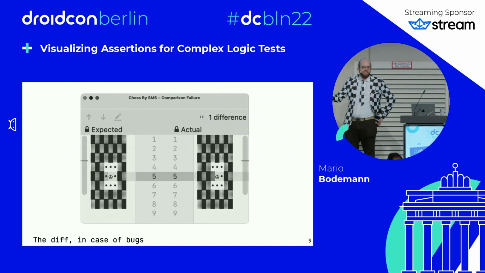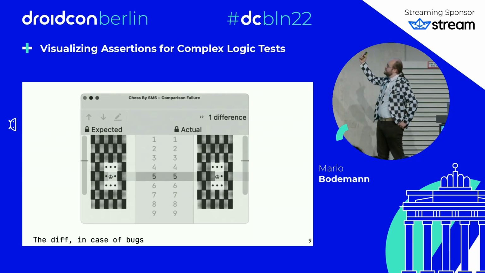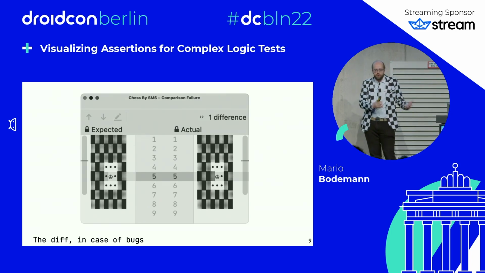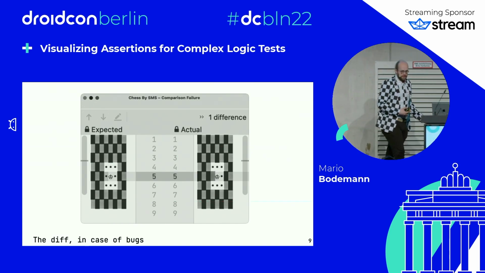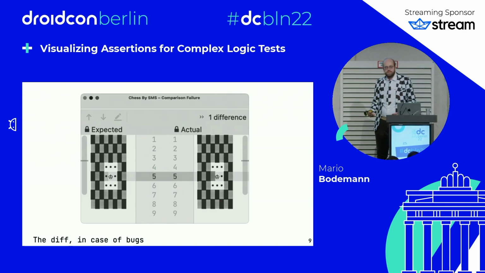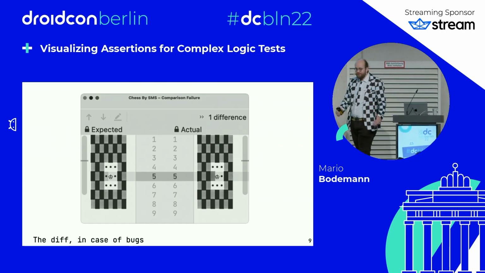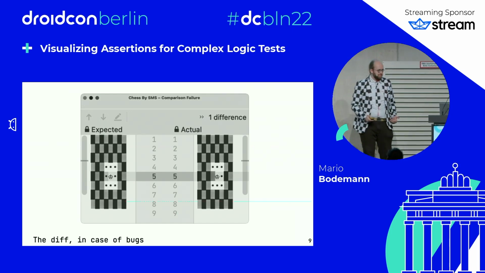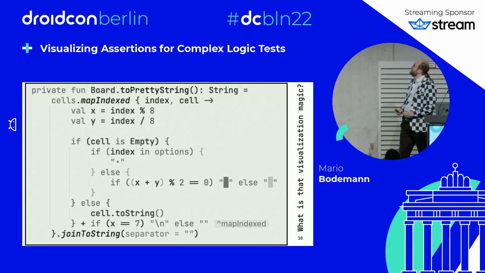But when we are putting everything into strings, comparison is actually easy, right? So you see in the actual part of the diff right now that there is an option that our algorithm didn't provide, even though we specified it should. And through the diff tool in Android Studio, you can see, wait, in line 5 there is something wrong, so I have to take a look into the direction the chess piece moves. So this is kind of nice. This is the visual approach I like to follow because it makes it so much easier to understand what's wrong. I already teased the pretty string, so let's take a look at some implementation of it.